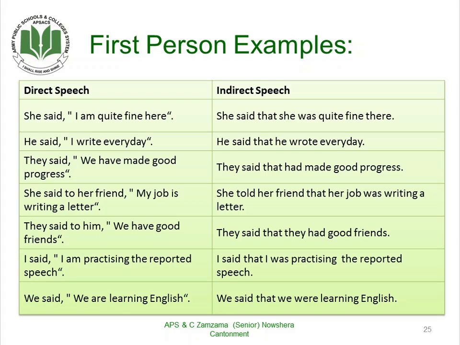If the subject is speaking about the first person, then the first person in the reported speech will not change. But if someone else is talking about himself in the direct speech, then first person will change into the second person. As you can see in the first few examples, I changes into she because the subject is she here.